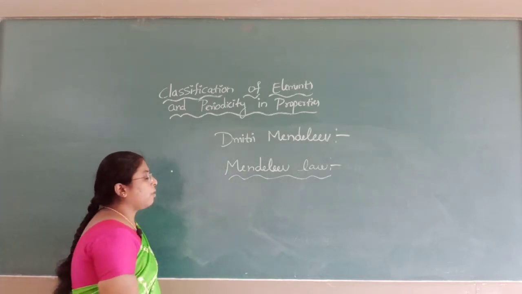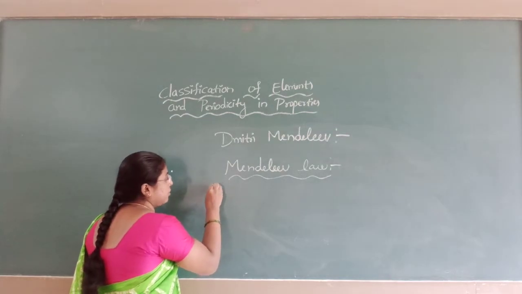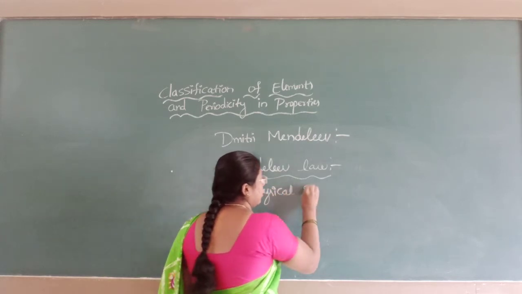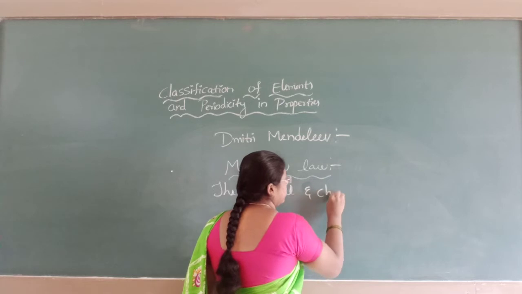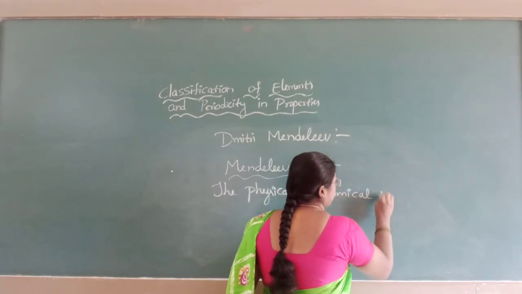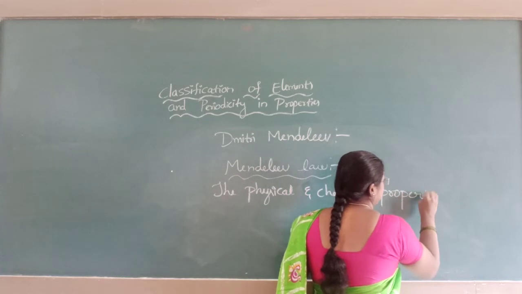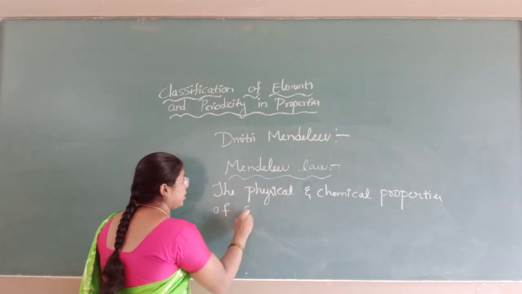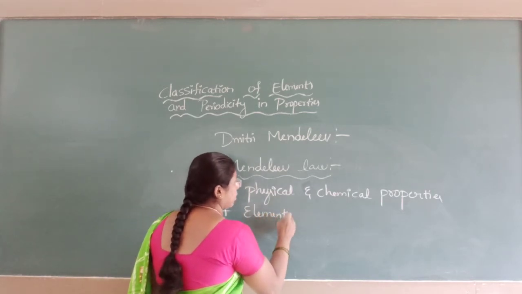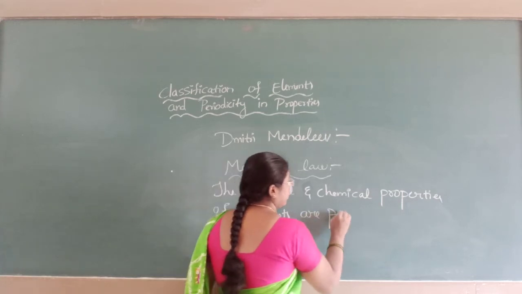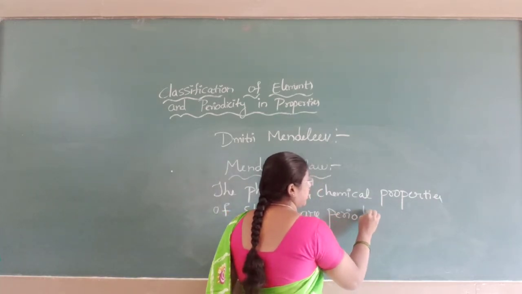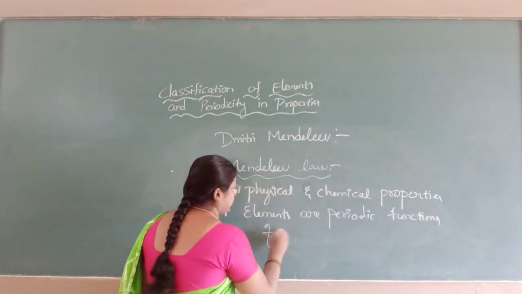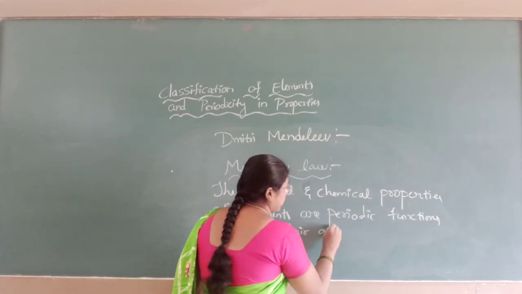According to Mendeleev's law, the physical and chemical properties of elements are periodic functions of their atomic weight.